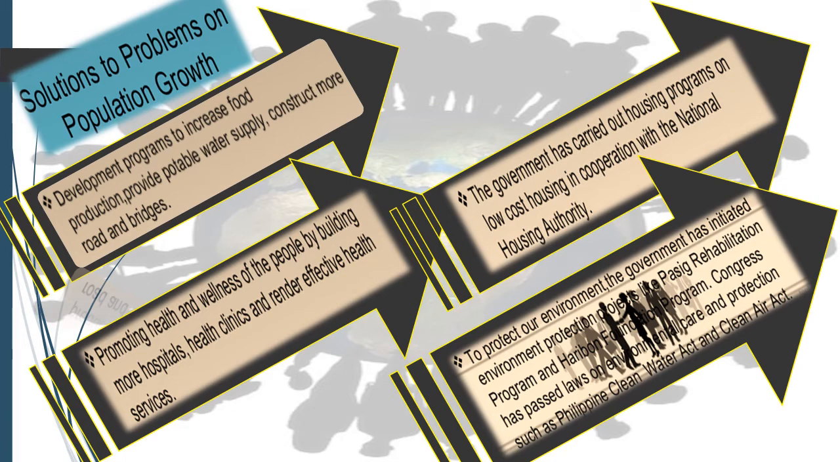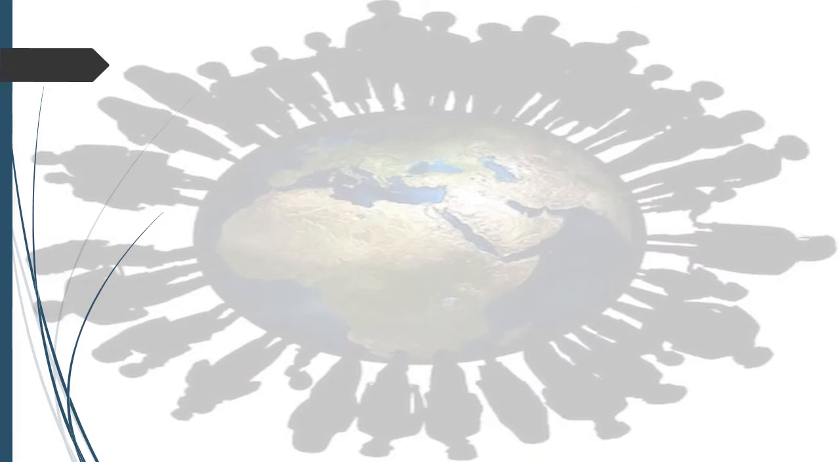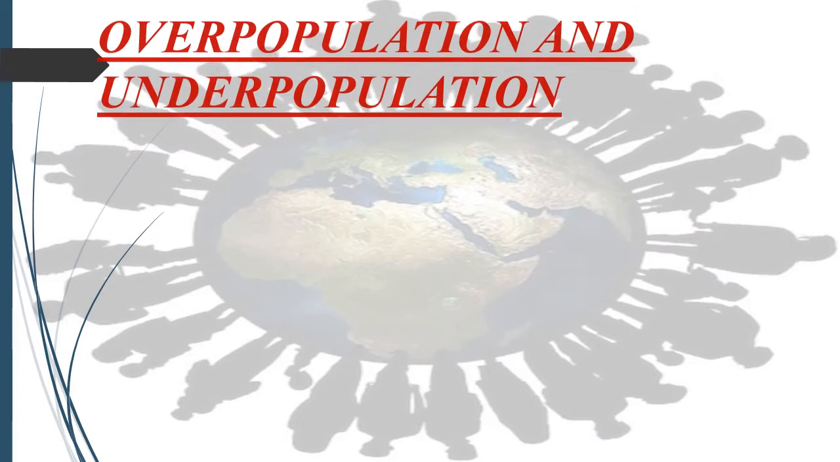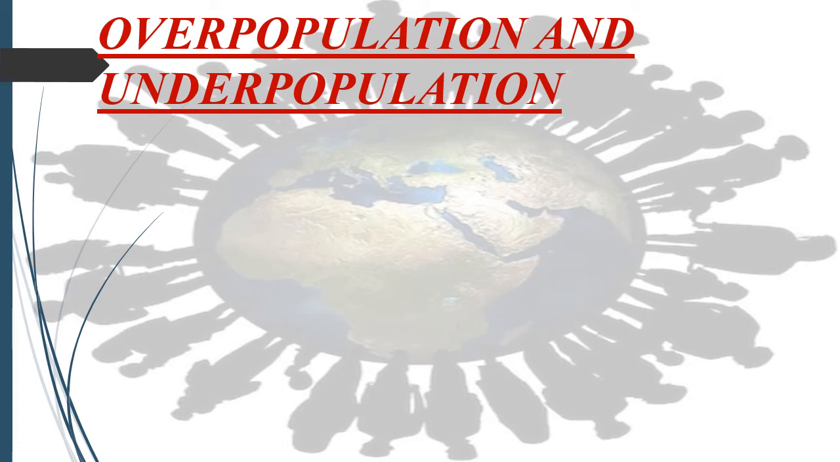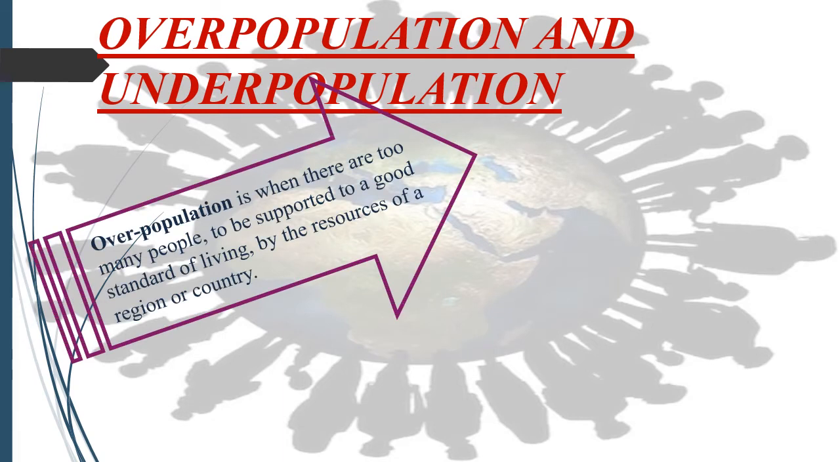Now I'm moving to discuss overpopulation and underpopulation. What is overpopulation? Overpopulation is when there are too many people to be supported to a good standard of living by the resources of the region or the country. Or I can say overpopulation refers to an upper limit of population density. It is one where fewer resources are there and people are more.